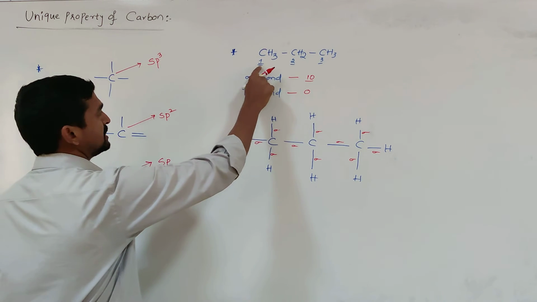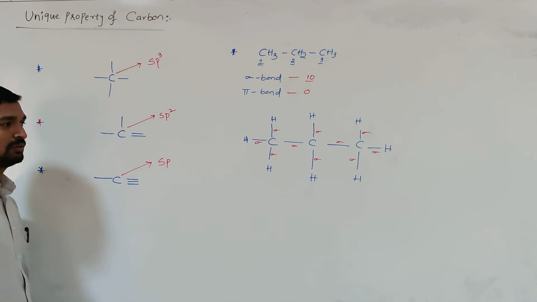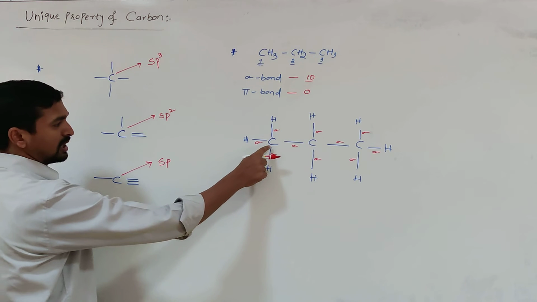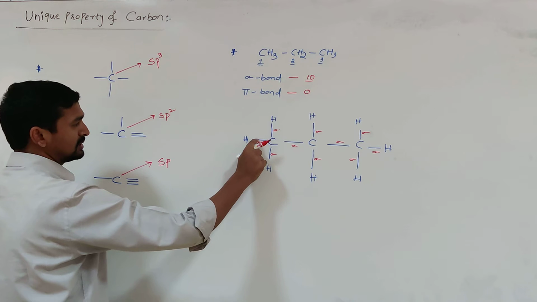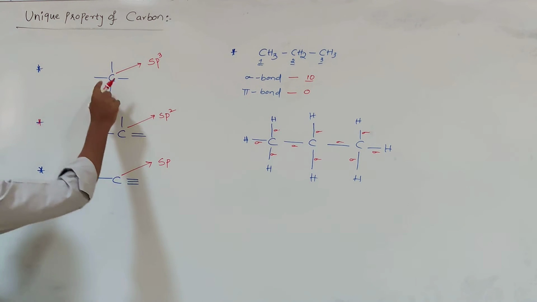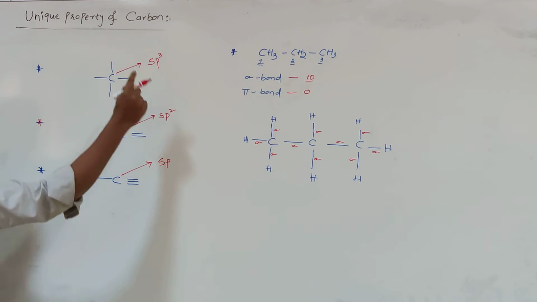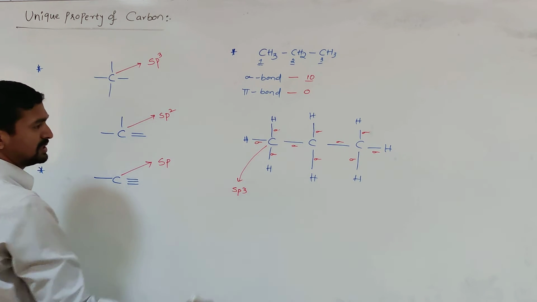What is the hybridization of each carbon atom? The carbons are labeled 1, 2, 3. Now, around the carbon atom, are all 4 single bonds or double bonds? Single bonds. 1, 2, 3, 4. If 4 single bonds are present, what is the hybridization? sp3. This carbon undergoes sp3 hybridization.